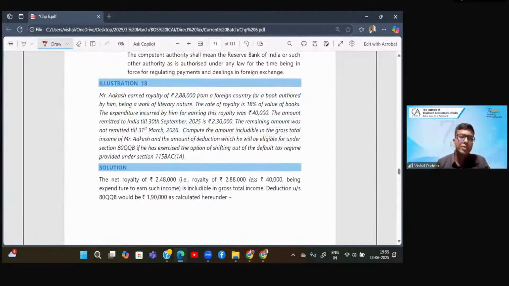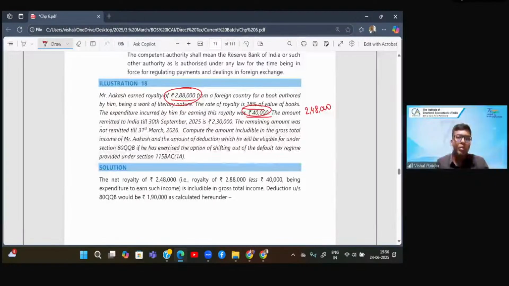So let us take this example. Mr. Akash earned a royalty of 2,88,000 from foreign country for a book authored by him. Now the rate is 18%. The expenditure incurred by him for earning this royalty is 40,000. So in the income column, the income that would be firstly included in your GTI would be this minus this, because that is your income. So you have included 2,48,000 in your total income computation.